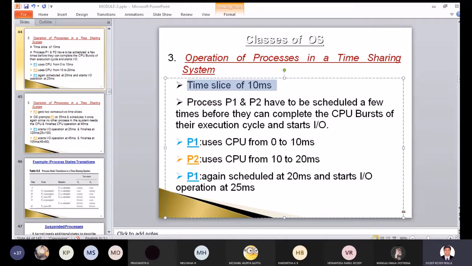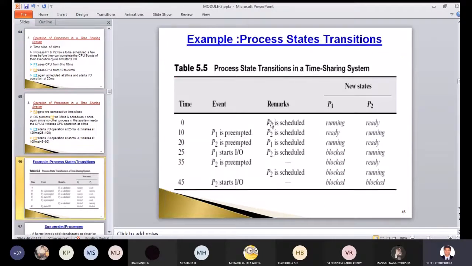So what we do here is, after 10 milliseconds we have to get preempted. P1 is scheduled now. It will run from 0 to 10 milliseconds, and it is in running state, whereas P2 will be in ready state. We are just talking about which state each of them belongs to.